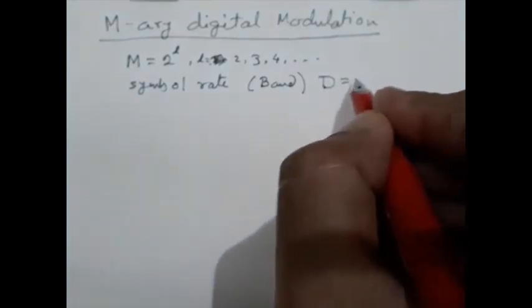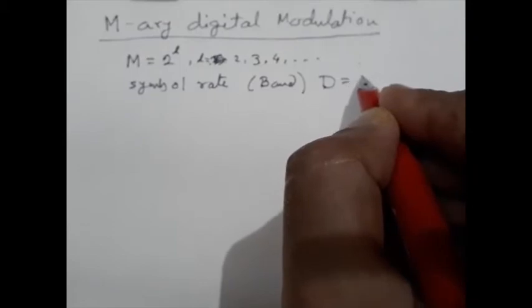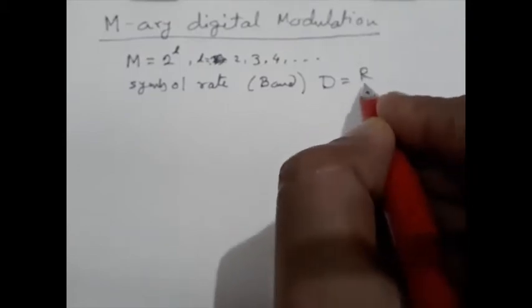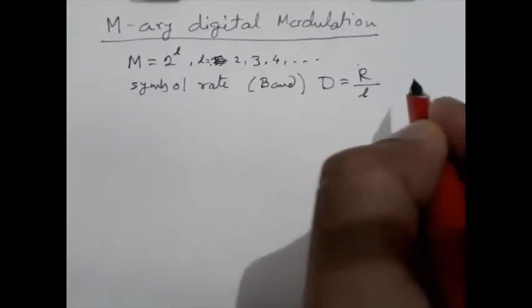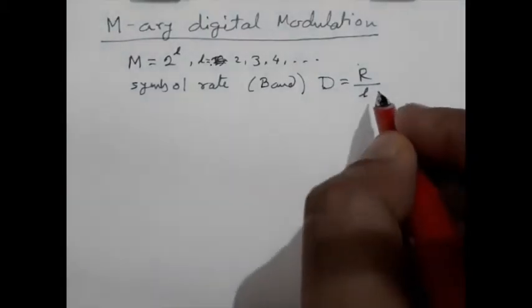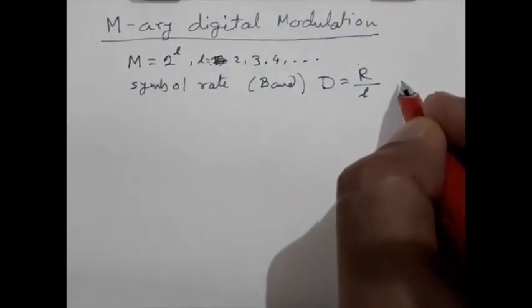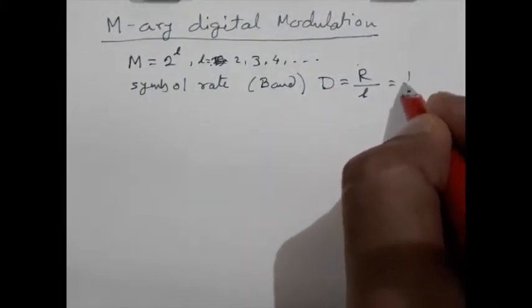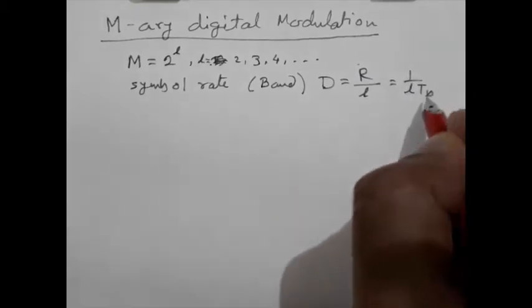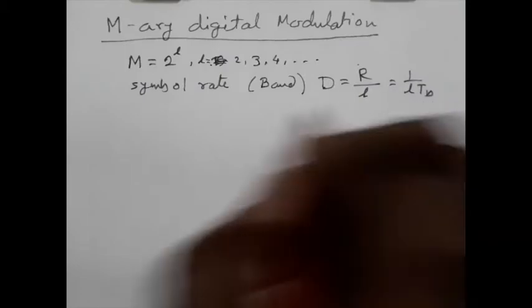The baud rate D is equal to the bit rate R divided by L. R is the bit rate. That means D equals 1 by L times T_B, where T_B is the bit time.